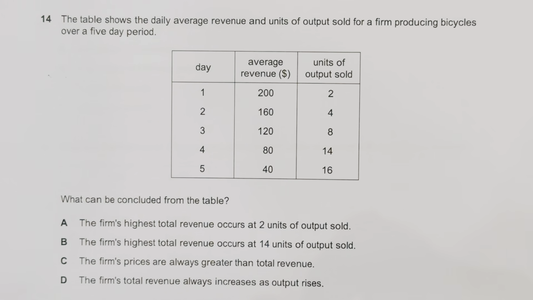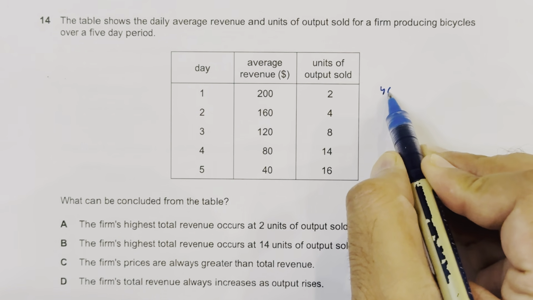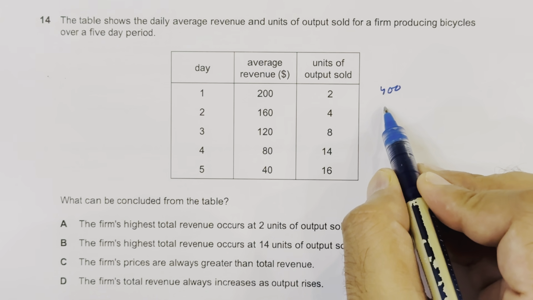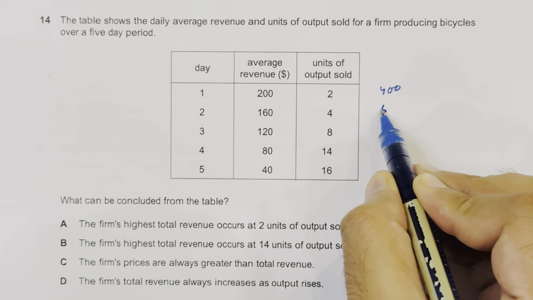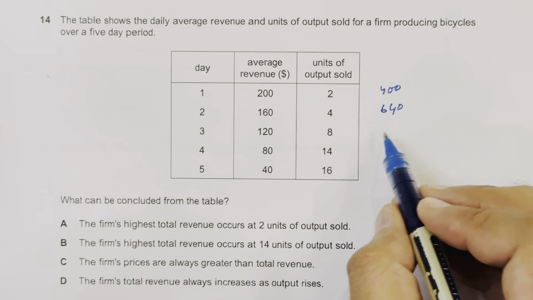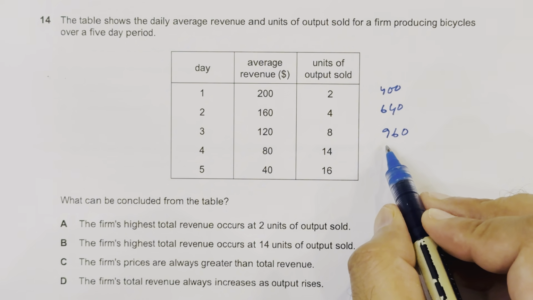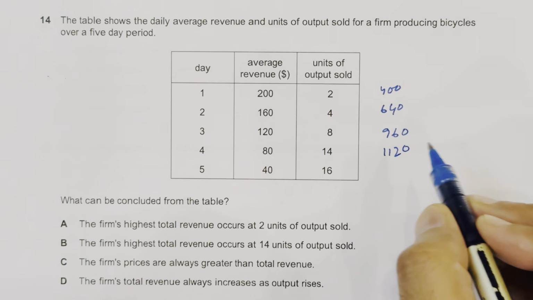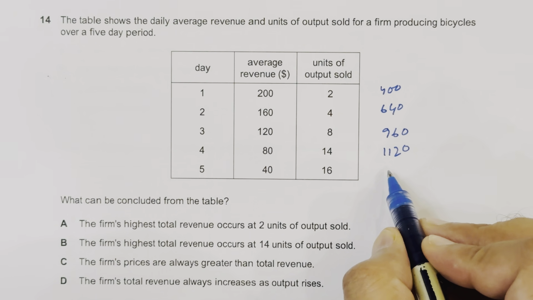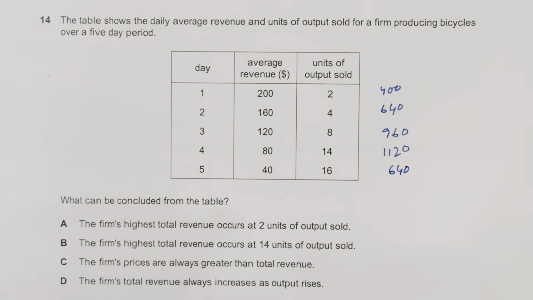We can easily calculate total revenue by multiplying price by output. 200 multiplied by 2 is 400. 160 into 4 is 640. 8 into 120 gives 960. 14 into 180 gives 1120. And 16 into 40 gives 640.